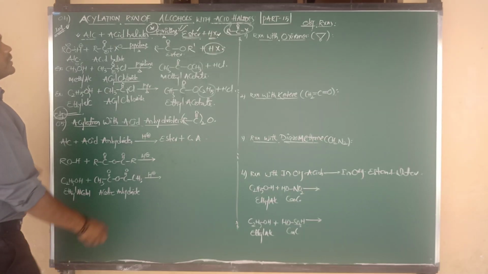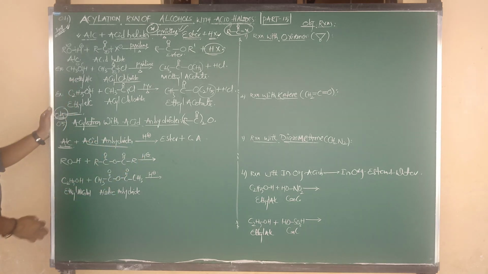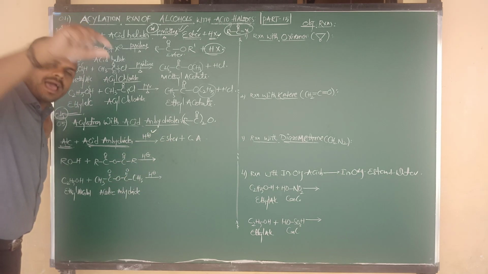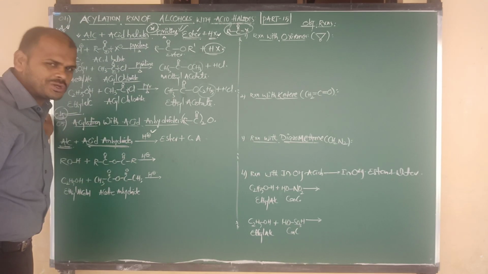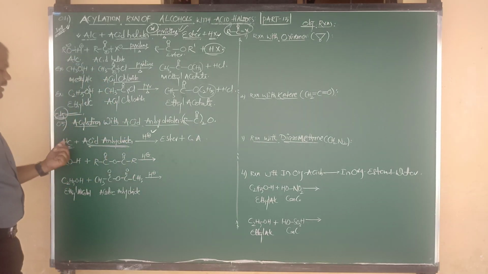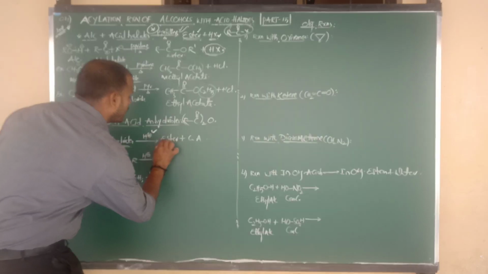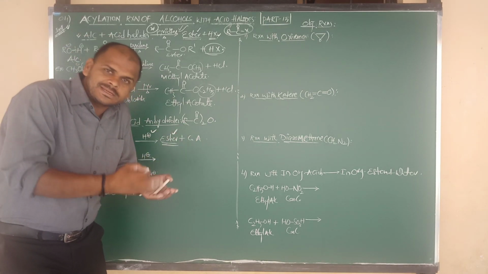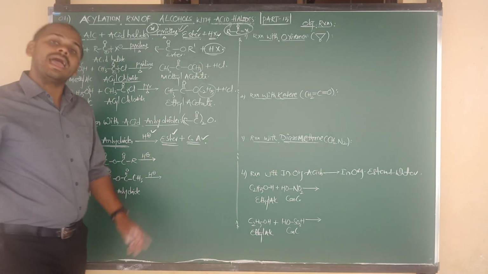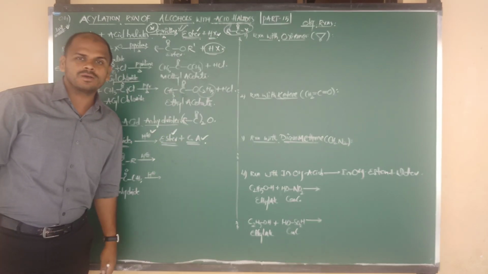Alcohols react with acid anhydrides, and the reaction takes place in the presence of a catalytic acid or mineral acids like HCl or H2SO4. Alcohols on reaction with acid anhydrides in the presence of mineral acids form the product ester, and one more byproduct, which is carboxylic acid. So we get two main products: one is ester, the other is carboxylic acid.